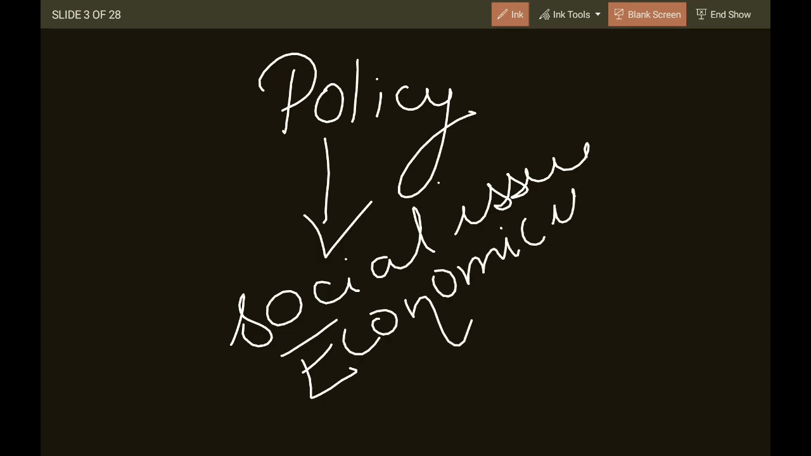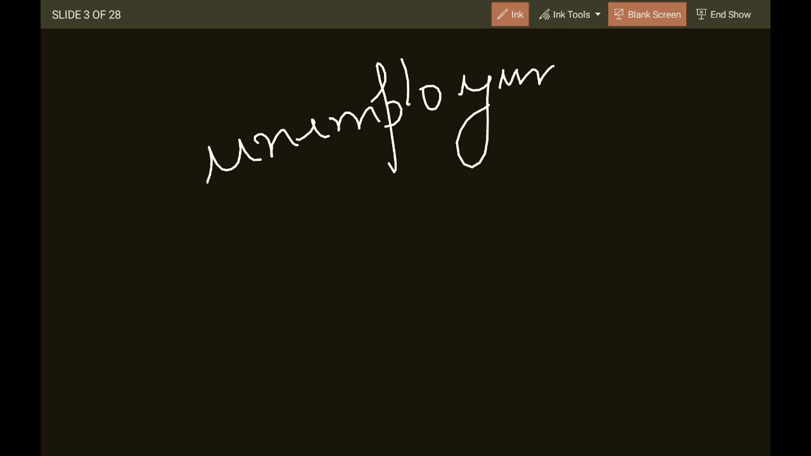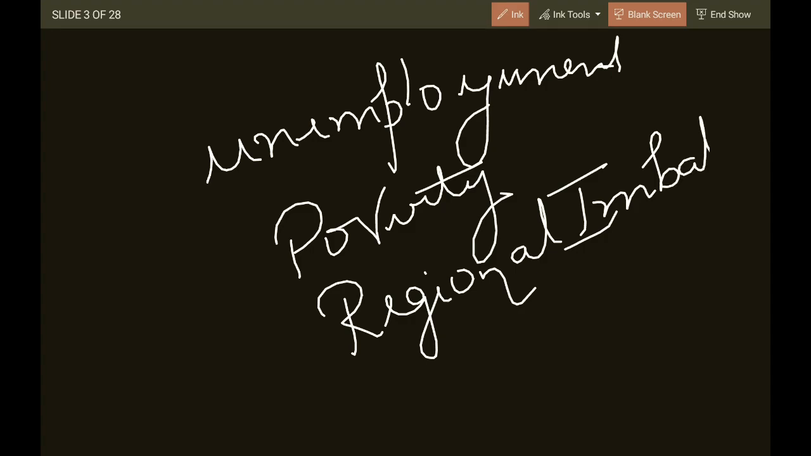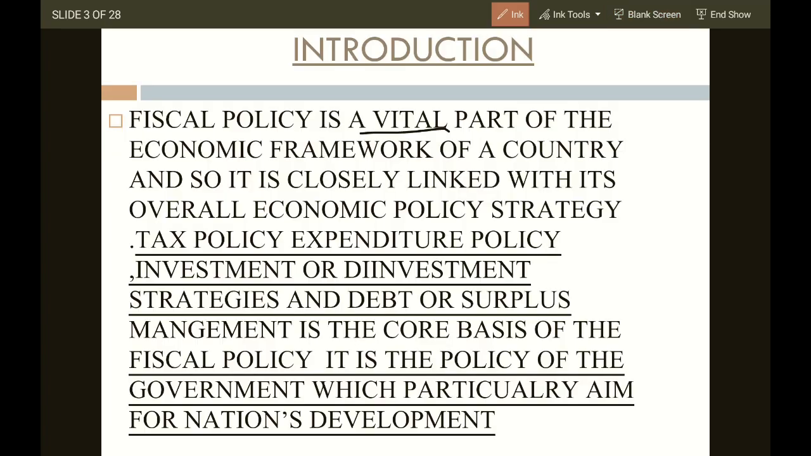What are the issues any country faces? Issues like unemployment, the major issue, poverty, regional imbalance, less capital formation, less GDP, less GNP. All these are the social or economic issues that a country faces. So what is the most important thing for a country? A country needs to analyze the places where we are lacking, and then frame policy.